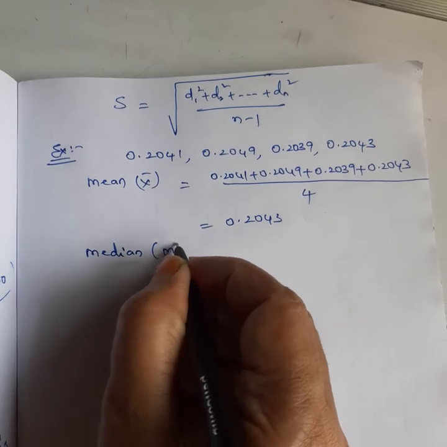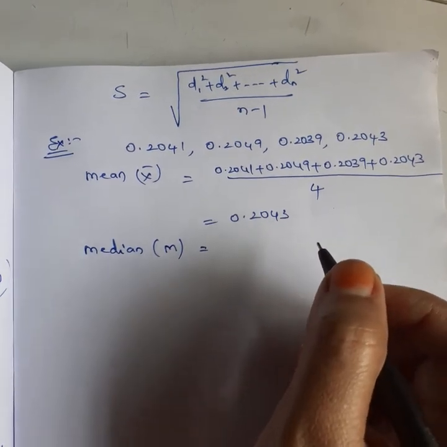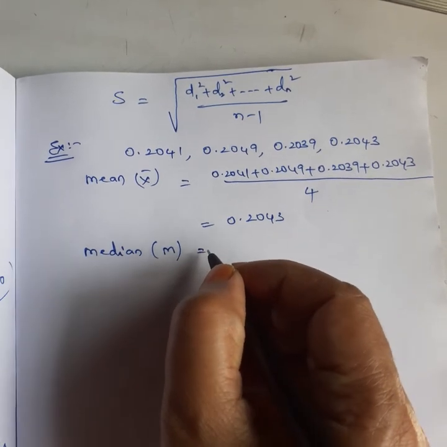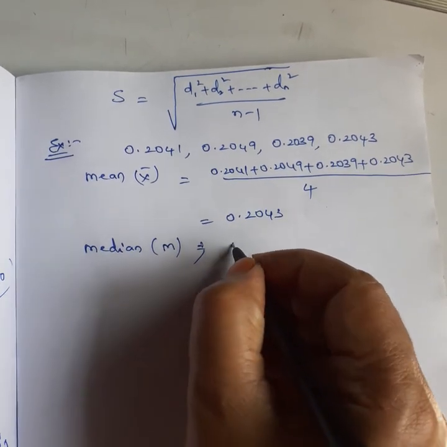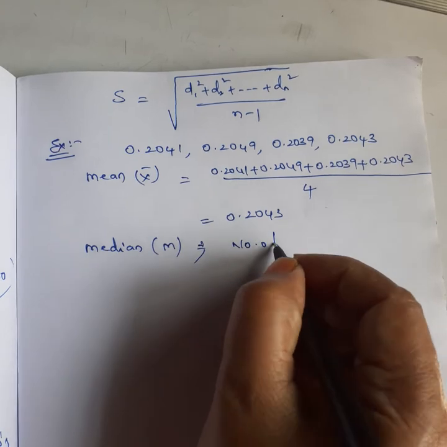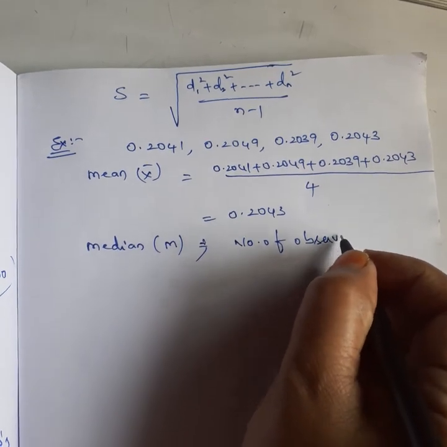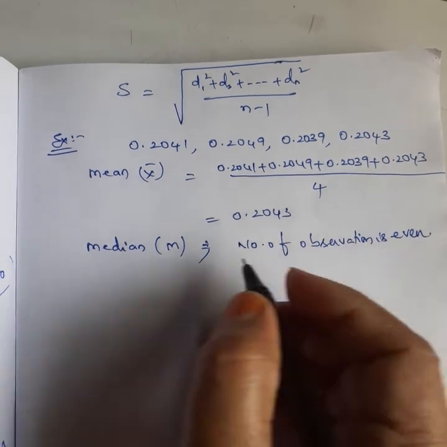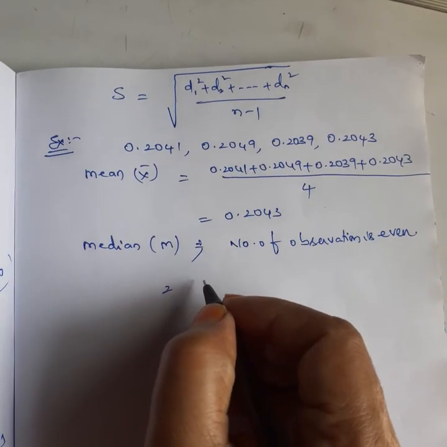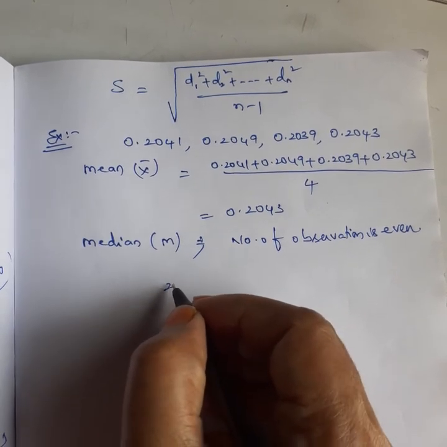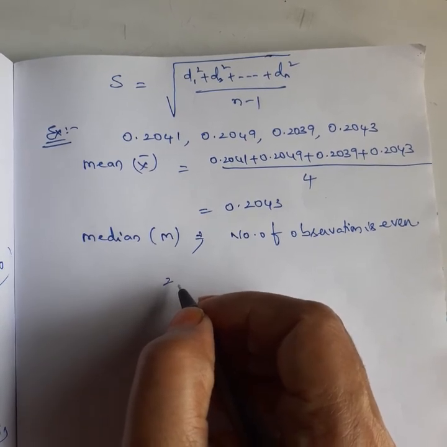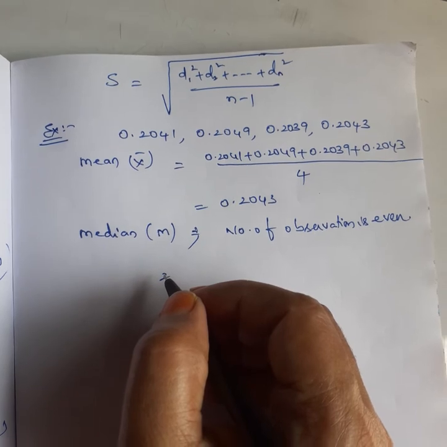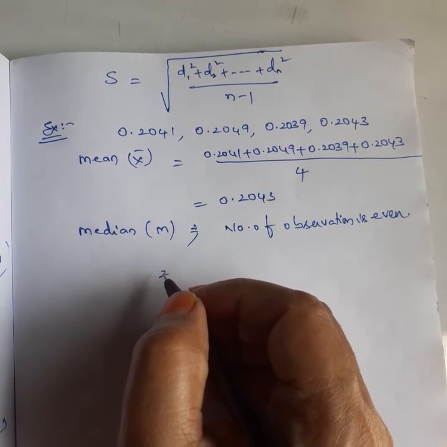Next one is median. Median is always represented with m. How many observations are there here? The number of observations is even, so the median will be the average of the middle 2. But are the numbers arranged in ascending or descending order?